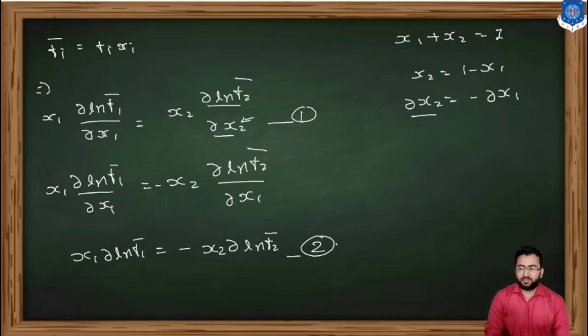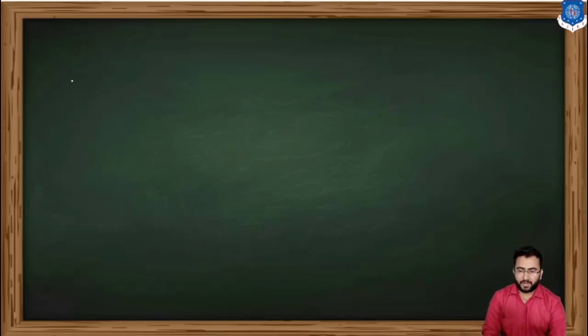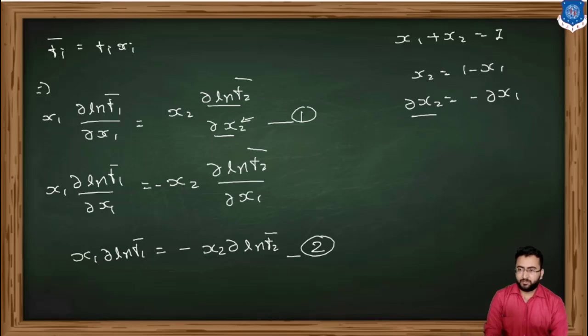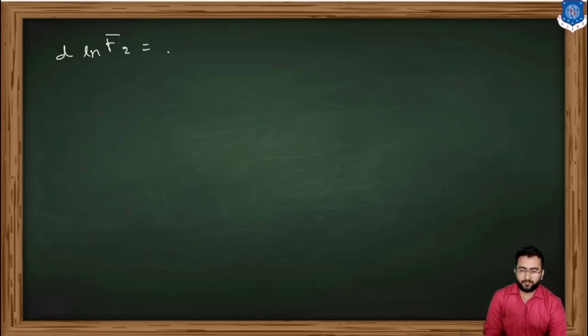Now rearranging this equation again, we can write d ln f2 bar is equal to, taking this x1 to this side, minus x1 upon x2 into d ln f1 bar.